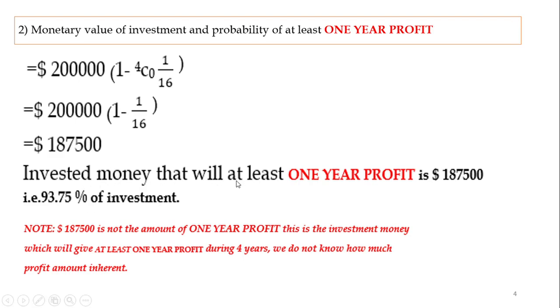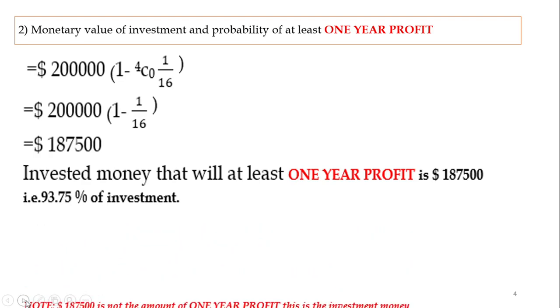the invested money that will give at least 1 year of profit is 187,500, that is 93.75% of total investment. Please note that this amount 187,500 is not the amount of 1 year profit. This is the investment money which will give at least 1 year profit during 4 years. We don't know how much profit amount is inherent. This is the key point to understand. This is the investment, not the profit. This much investment money will at least generate 1 year of profit under the condition. Let's go to the third question.